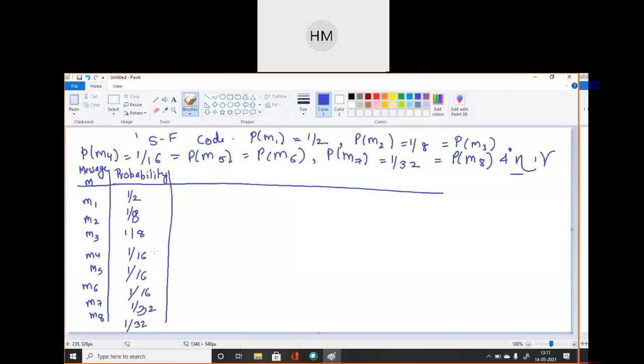Now what will be my first step over here? Step 1. Yes, so all of you, please try to do this numerical on your own. Try to group it on your own.